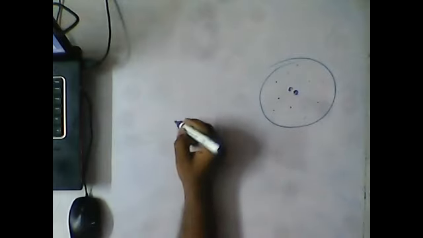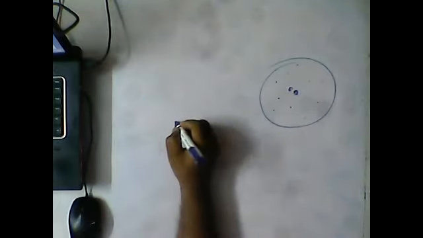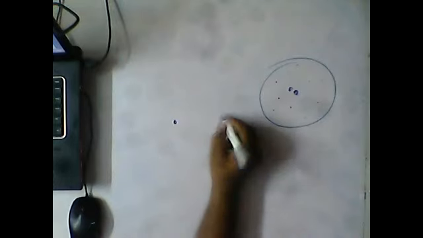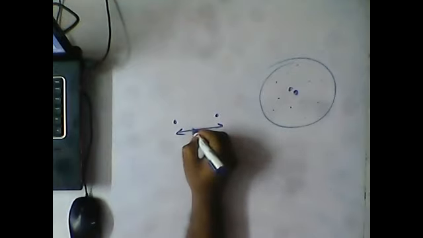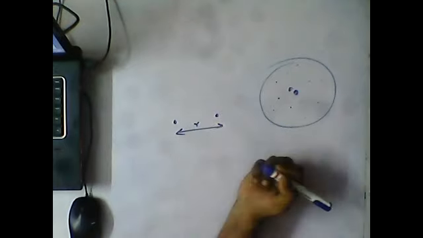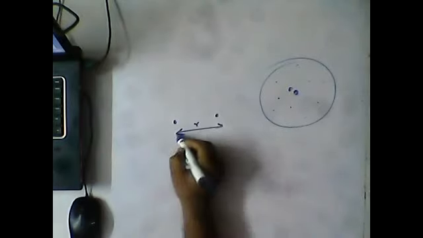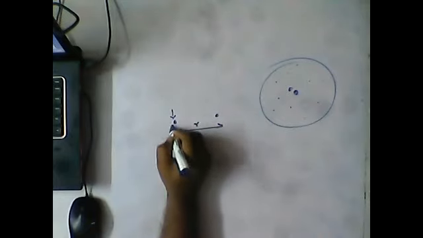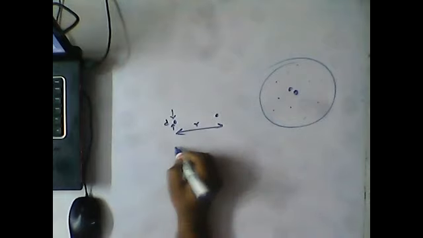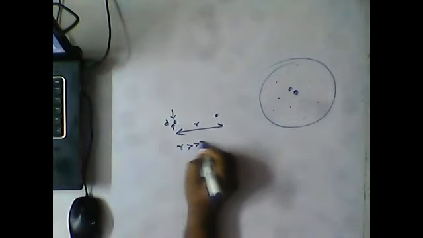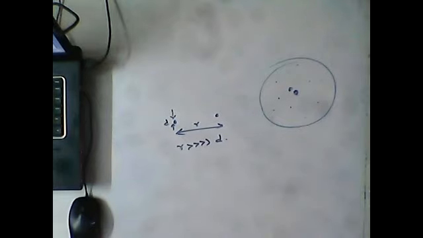So far we have discussed everything with respect to the point charge. What do we mean by the word point charge? When compared to the size of the particle, if the distance is very high, then it is called a point charge. So here the distance observed is very large when compared to the size of the particle. Here R is very much more than D. Such a situation we will call a point size.